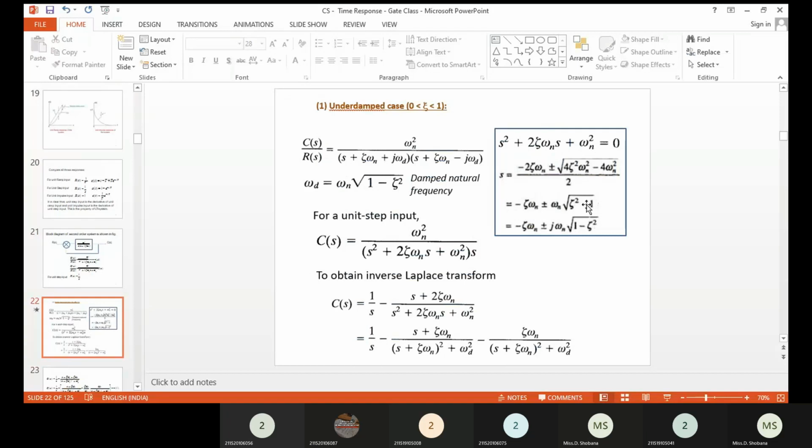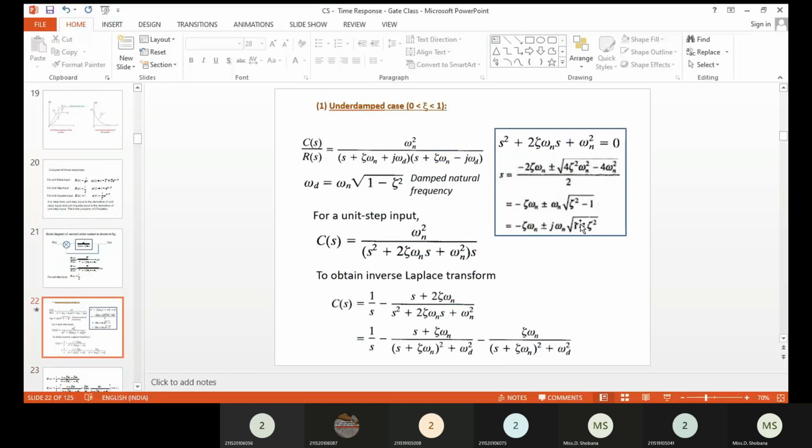Here, when del is less than 1, the minus 1 will dominate, so you can take the minus 1 outside. Root of minus 1 is j, so the roots can be written as omega n into root of 1 minus del square also.